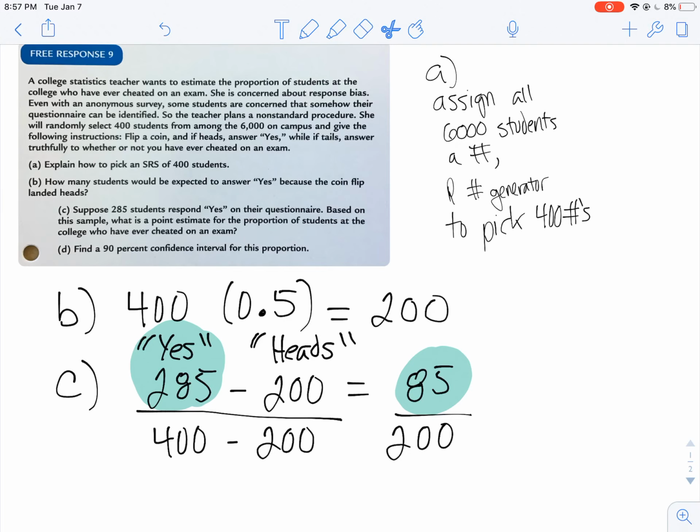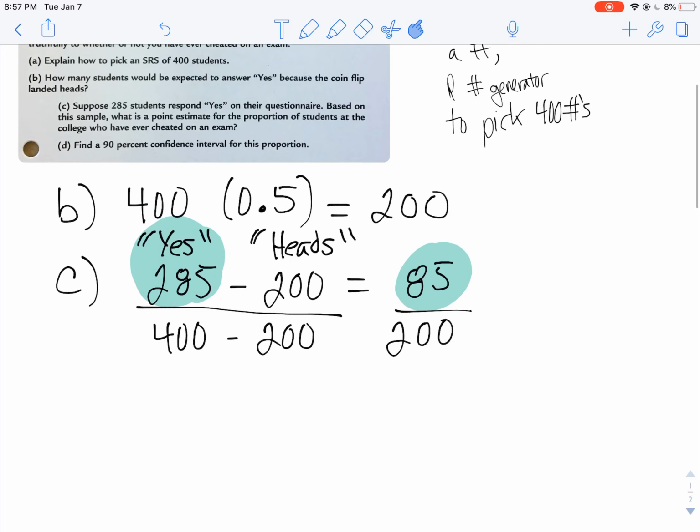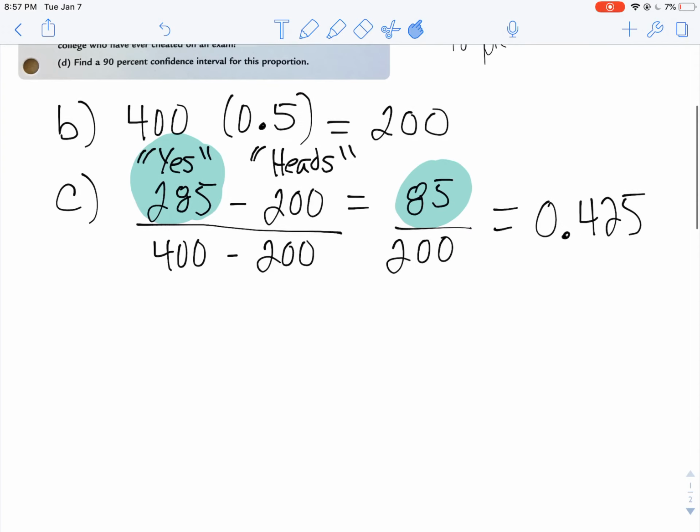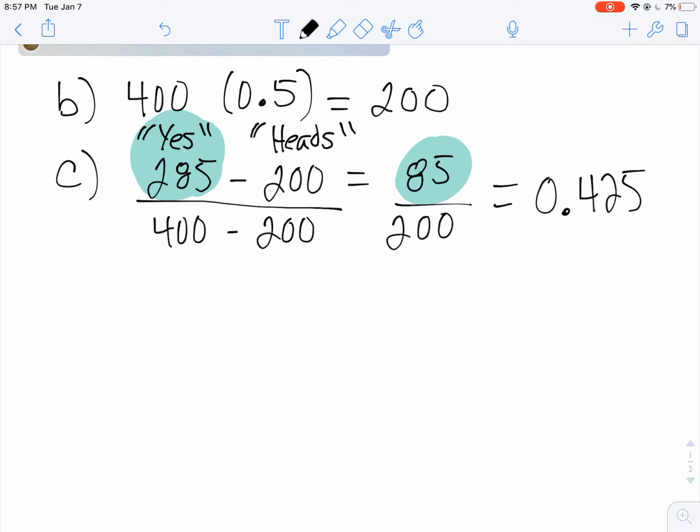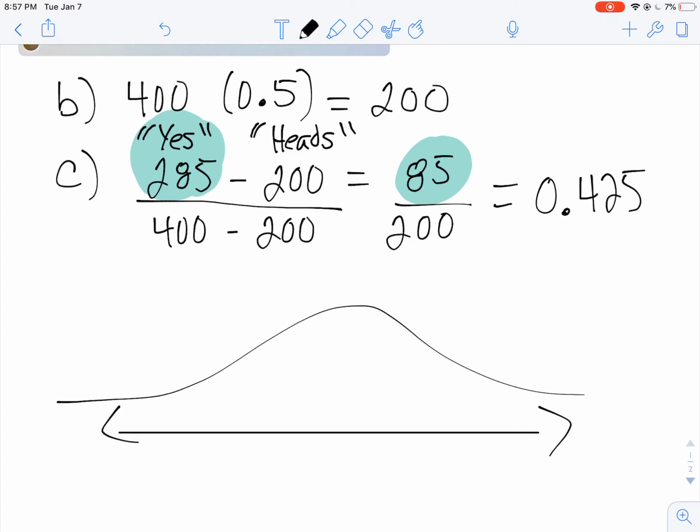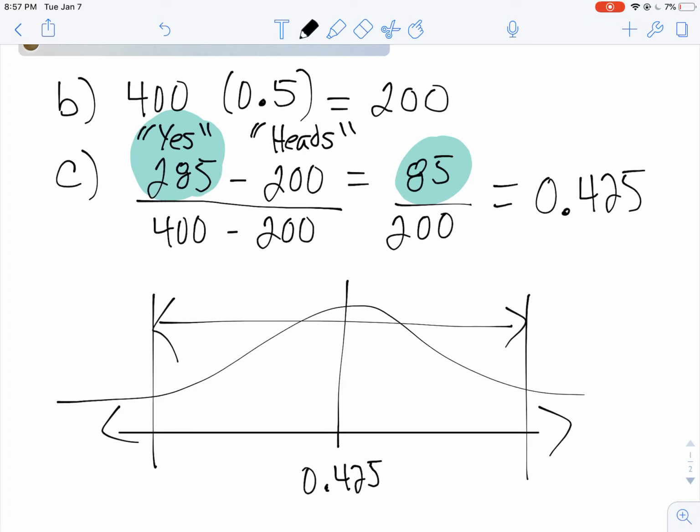Now that I have a proportion that I can work with, a nice point estimate, I can calculate a confidence interval. First of all, I'm going to change this to a proportion, 0.425, to make it a little easier. I'm going to use that 0.425 as a point estimate to figure out what proportion of kids on campus have actually cheated. My statistic here is 0.425, and I'm going to use that to build a sampling distribution.